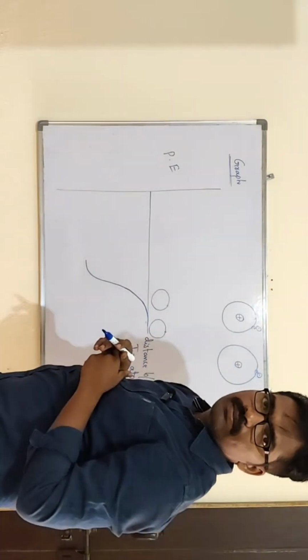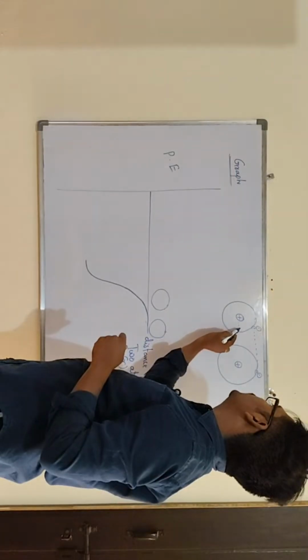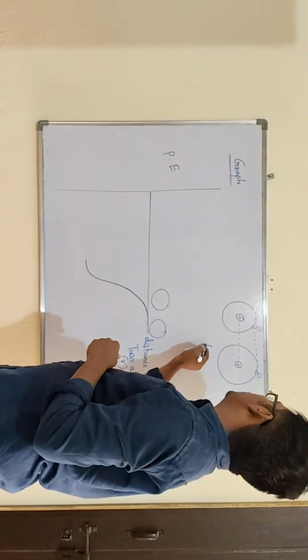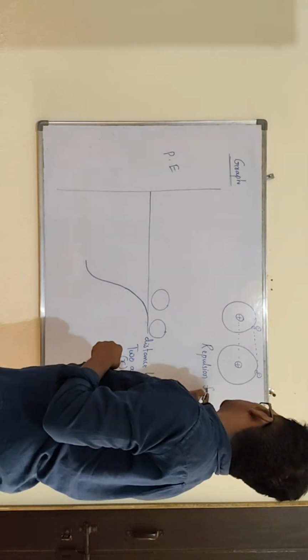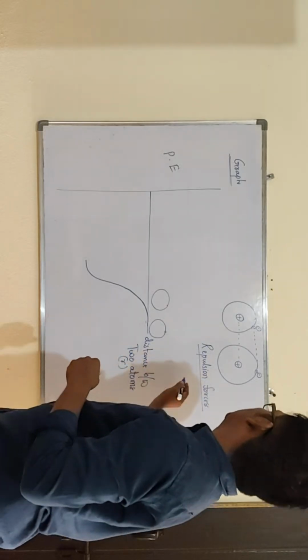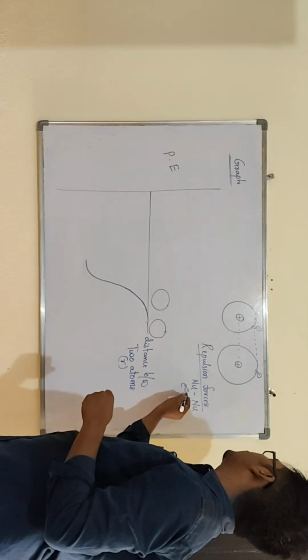So electronic repulsions and nucleus repulsions will be present. Repulsion forces are present between nucleus and electron.